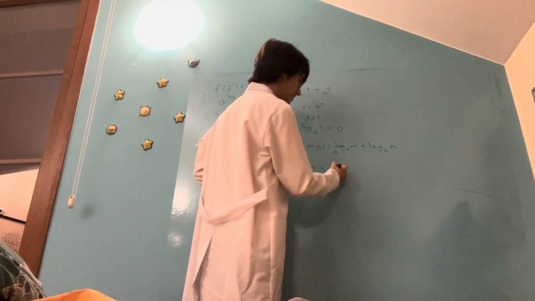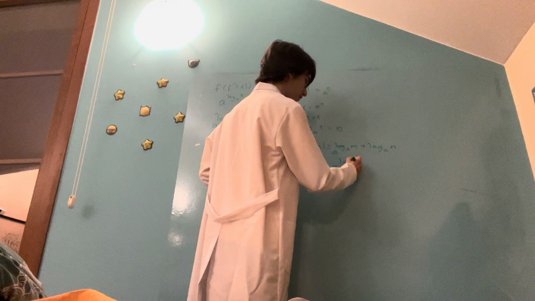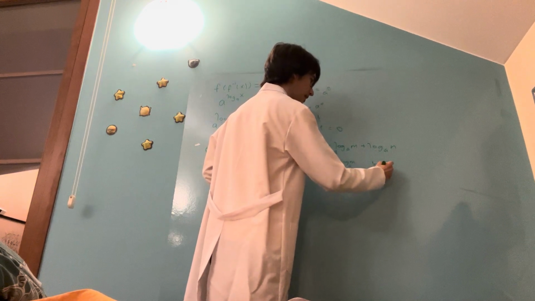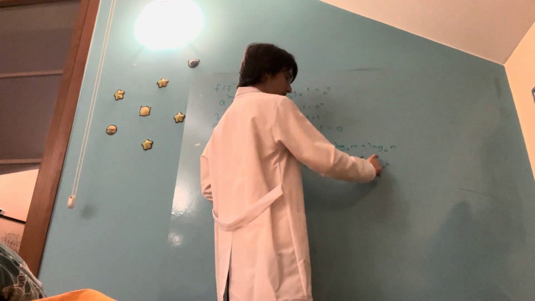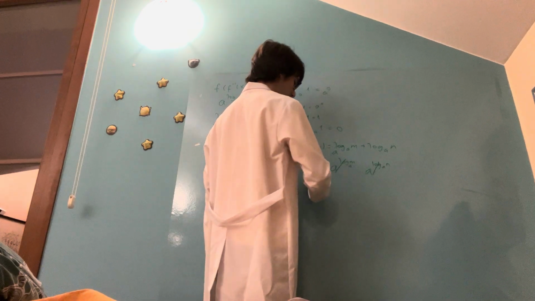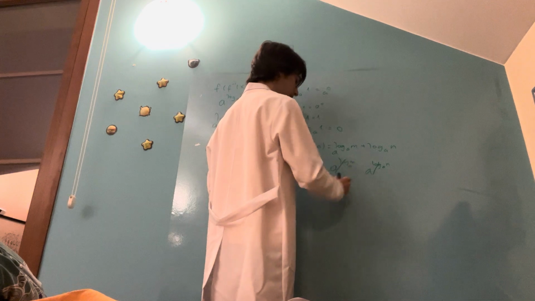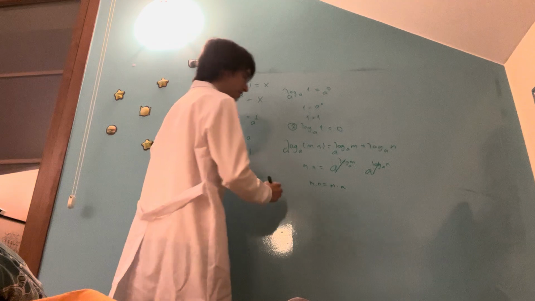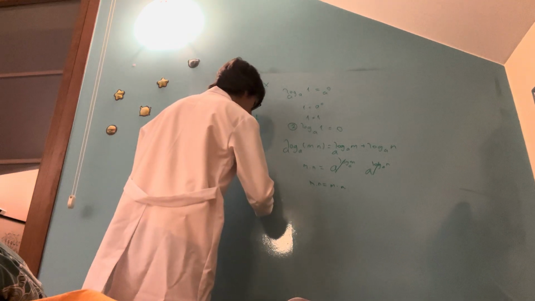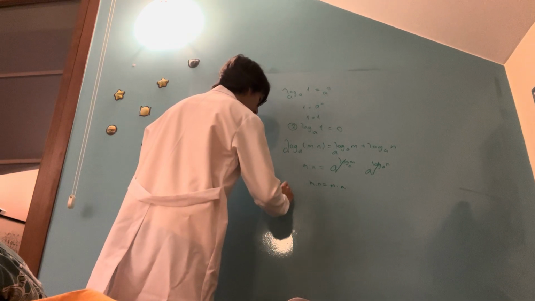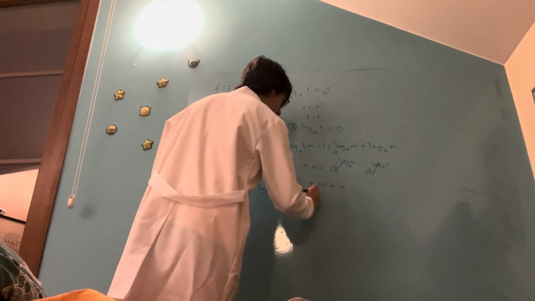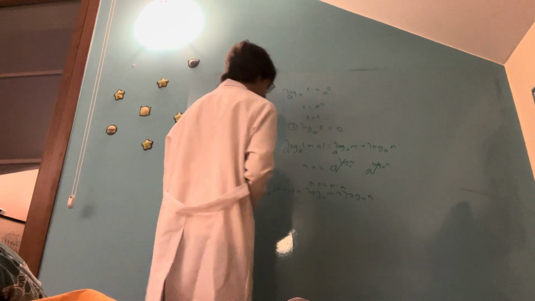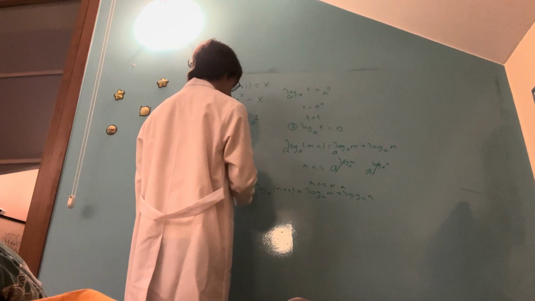Therefore, I can write this as a to the log base a of m times a to the logarithm base a of n, and these two will cancel out, giving you m times n is equal to m times n. Therefore, you can say that logarithm base a of m times n will be equal to logarithm base a of m plus logarithm base a of n. And this is our third true statement.